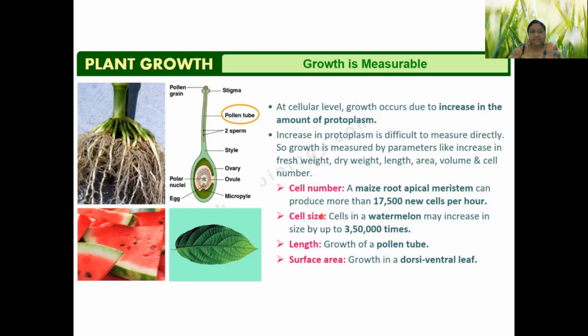In some cases, the cell size is increased, not the number. For example, when a cell is formed after cell division, consider this was a plant cell, and after cell division, two new cells are formed by formation of a cell plate. Now, cell number 1 and cell number 2 are quite small, no?